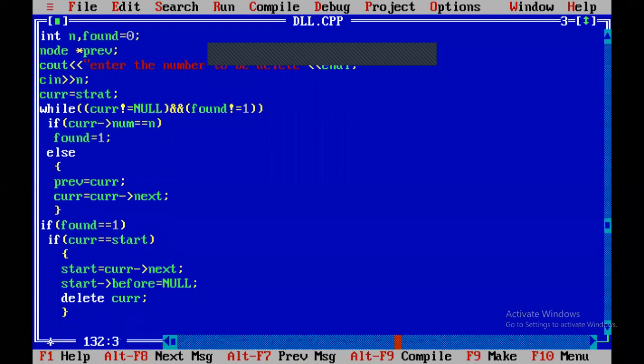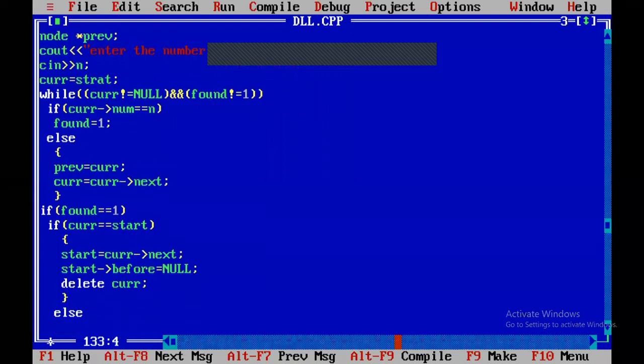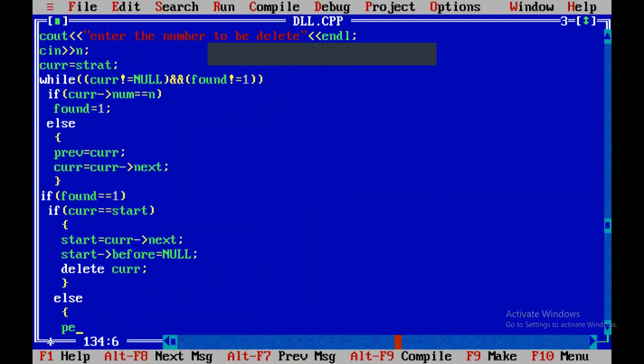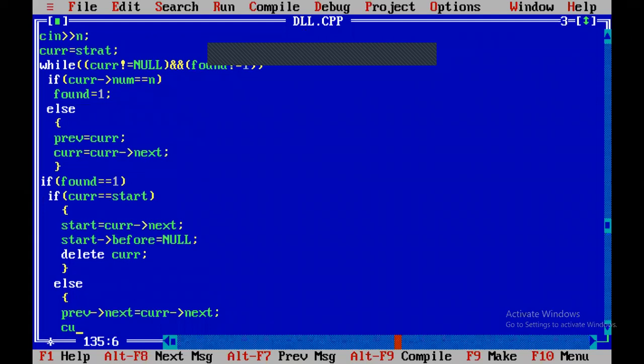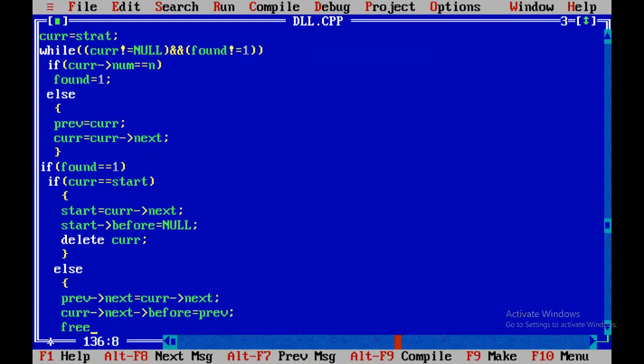Else, if it is not a first node, previous dot next equal to current dot next, current dot next dot before equal to previous, and free current.